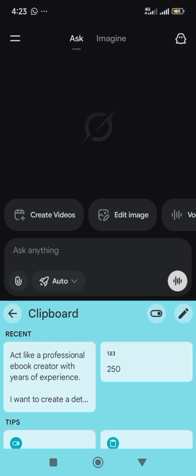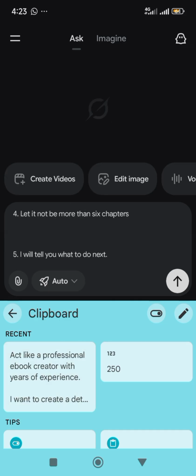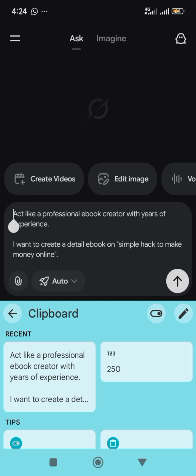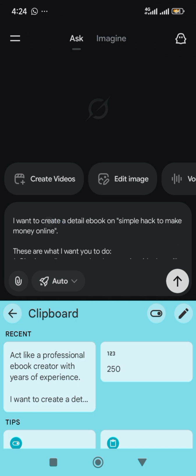Now what we're going to do is give it a prompt. I already have a prompt, so I'm just going to paste it here. All right, so this is what the prompt says. Let's see if we can read it. I say, act like a professional ebook creator with years of experience. I want to create a detailed ebook on simple hacks to make money online. You can put your own topic there. Remember we said earlier that the ebook is about what you know or know how to do.